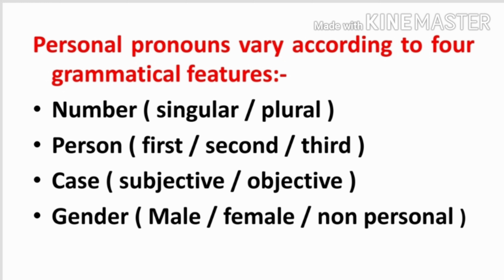Next, it can also vary according to person. If it is first person, then we use I, me, we, us. If it is second person, what do we use? You, yours. And if it is third person, then we use him, his, she, her, they, them, theirs, it, etc.